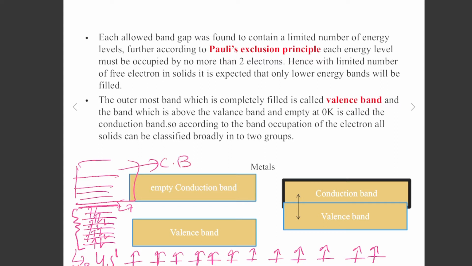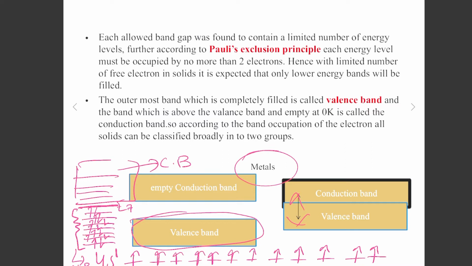For metals, it's very easy to make a transition from the valence band to the conduction band. Even at room temperature, electrons jump from the valence to the conduction band. We have two cases in metals: either a filled valence band, or an overlap between the valence and conduction bands.